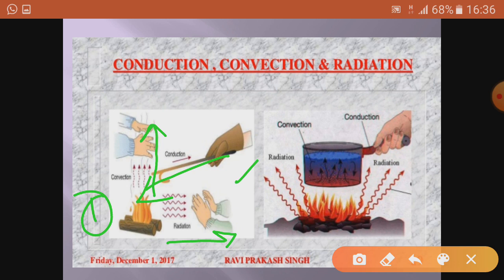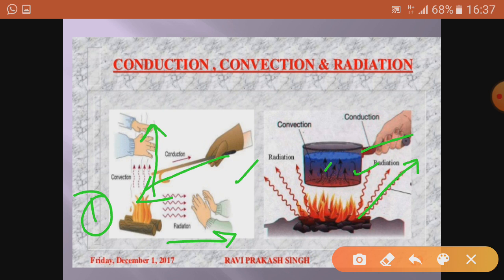Same way here, this pan or this handle is getting heated because of conduction, because they are solid. Then water is getting heated because of convection, and sideways the source of heat energy is being provided by the flame by radiation.